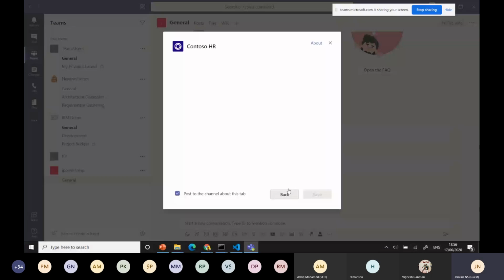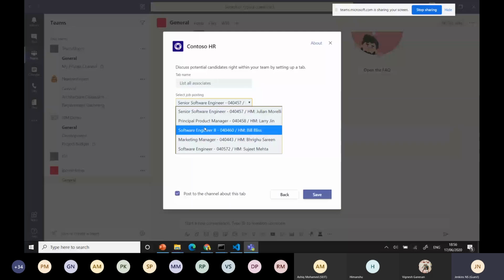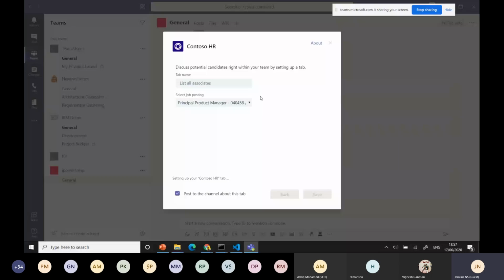It's installing, and it will ask you to configure the tab name you want to provide. First is the tab. Okay, list all sheets. Something like principal product manager, things requirement like that. It's a recruitment like that. You can list all the things. Okay, it's loading. You can get all the information.